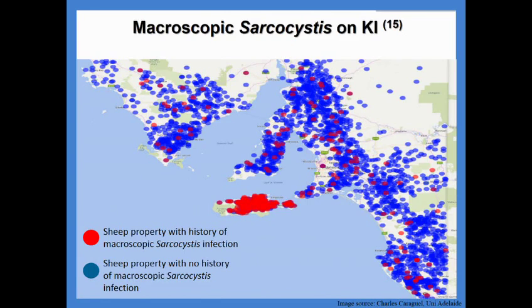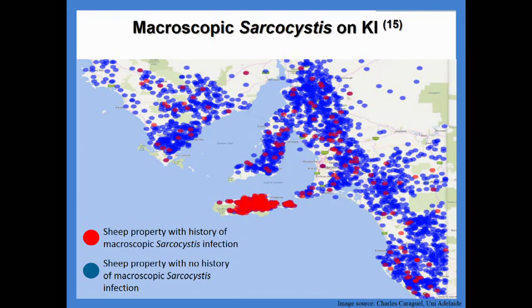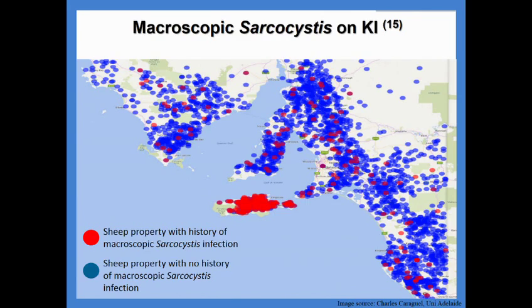This is Macroscopic Sarcocystis, and I've created this picture using PIRS's abattoir surveillance data, which is data collected on Macroscopic Sarcocystis at the Murray Bridge and Lobethal Thomas Foods abattoirs between 2007 and 2015. As you can see in red, we've plotted all the sheep properties with a history of Macroscopic Sarcocystis infection. In blue, all the sheep properties with no history of infection. And I'm sure you'll agree there appears to be quite a spatial cluster on Kangaroo Island.